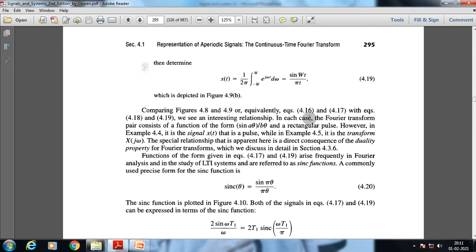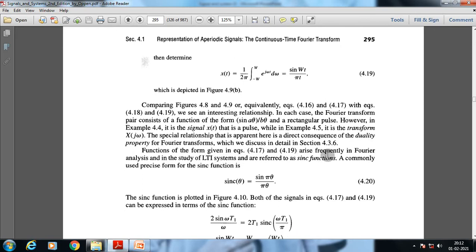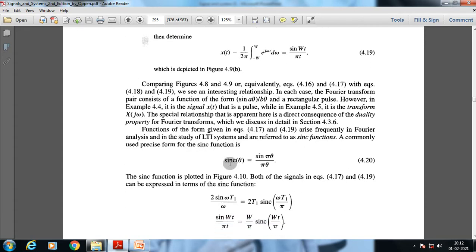Now comparing these equations with the equation, we see an interesting relationship. In each case, the Fourier transform pair consists of a function of the form sin a theta by b theta and a rectangular pulse. Let's say that the signal x of t is a pulse, while its transform is X of j omega. The special relationship that is apparent here is a direct consequence of the duality property for the Fourier transform, which we discuss in this section. Functions of the form given here arise frequently in Fourier analysis and the study of LTI systems, and are referred to as sinc functions, a commonly used precise form for the sinc function.